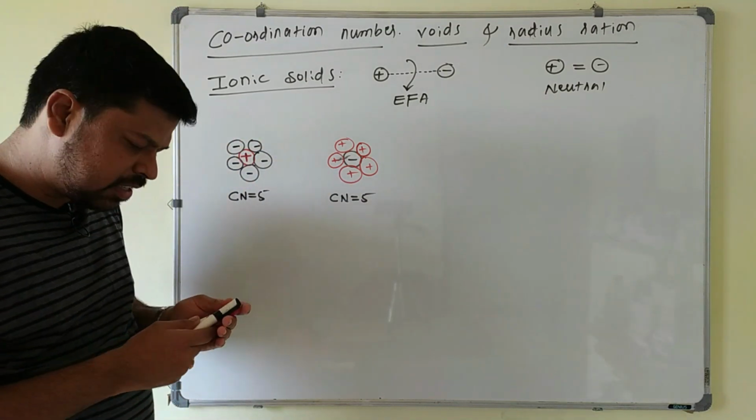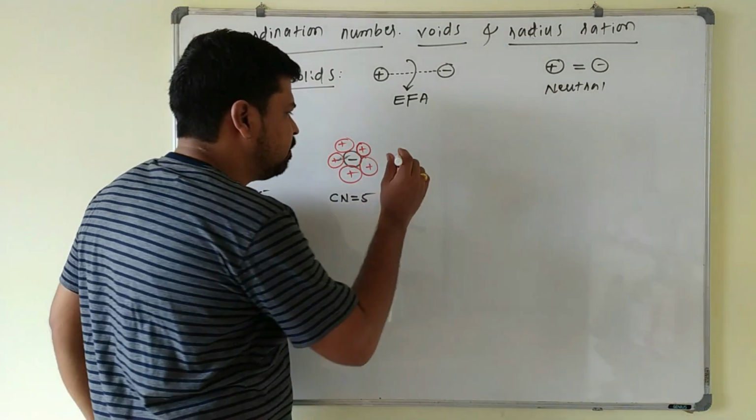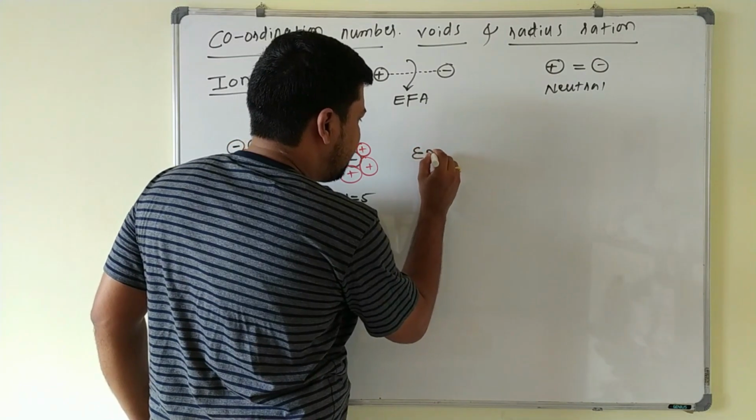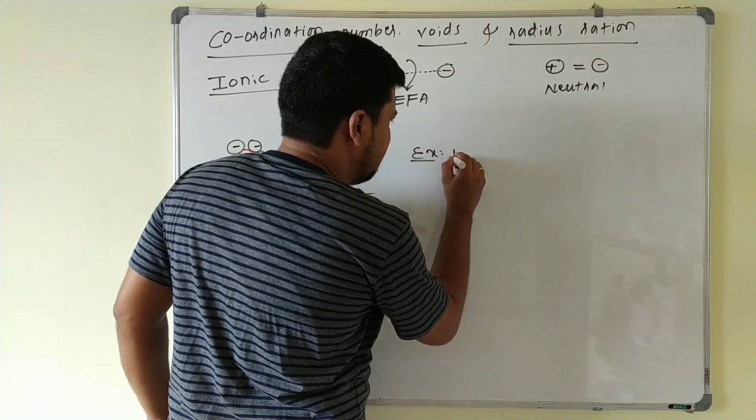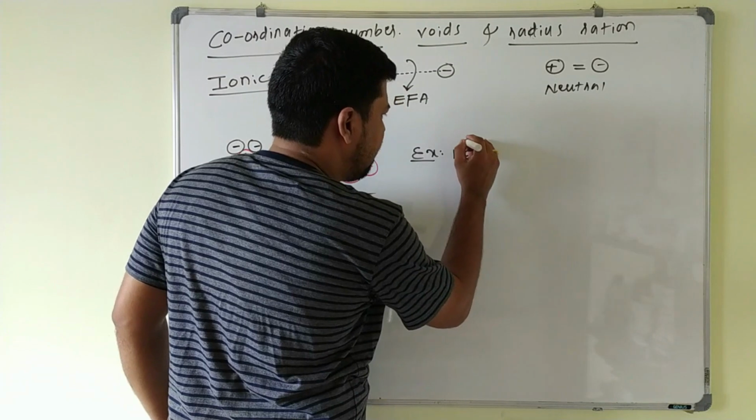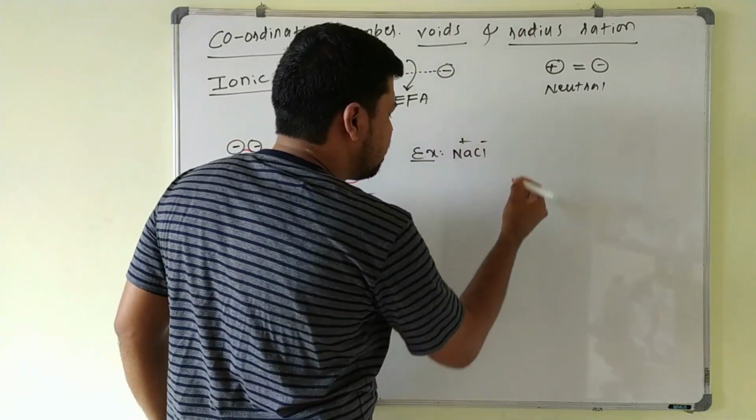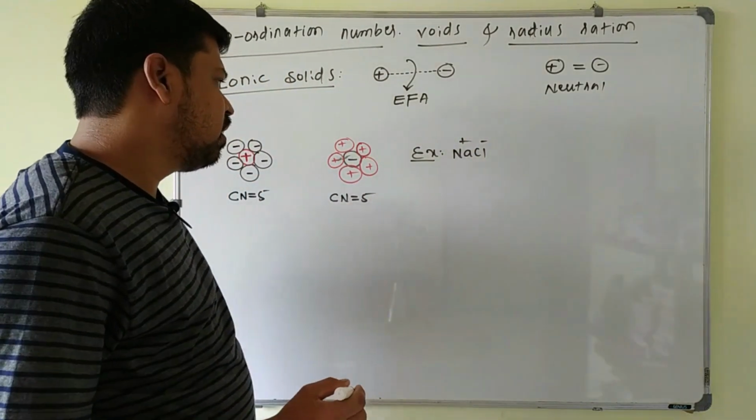For example, take an ionic crystal NaCl, where Na+ ions and Cl- ions are there.